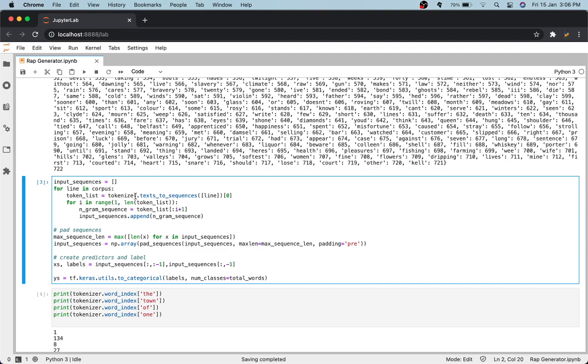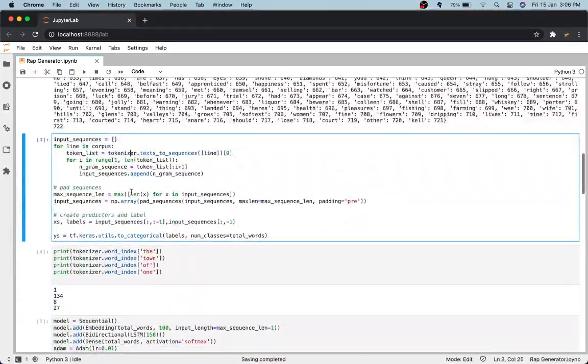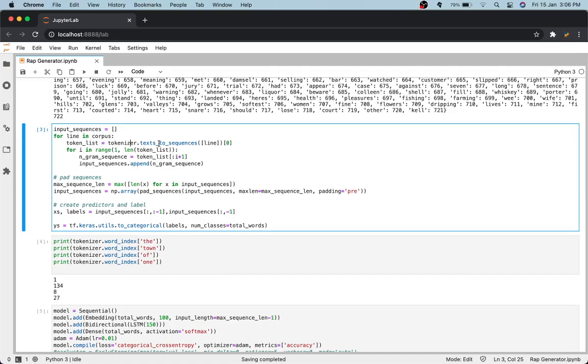You can see I've created a list called input sequences, and it is an empty list because we will append to it as we go. Then we have a very simple for loop, where for every line in the corpus of text we do that text to sequence thing which I had showed you.